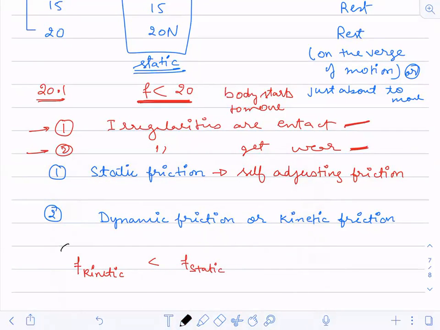This is a very, very important point that you have to understand: kinetic friction is less than static friction.